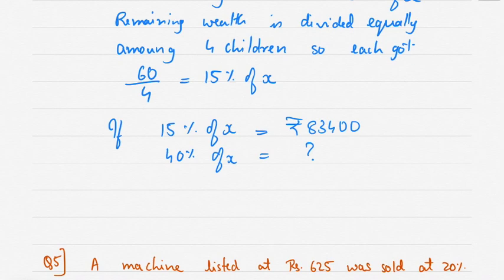Okay. So 83,400 into 40, you can write 40 divided by 15.